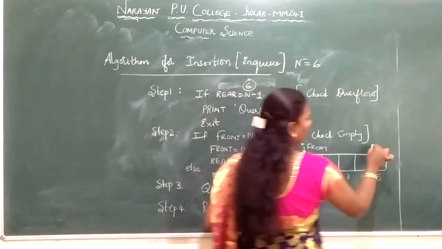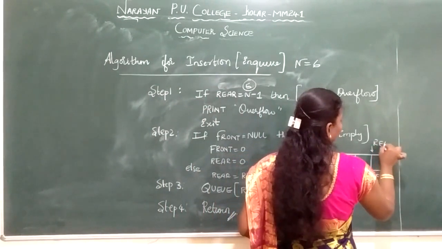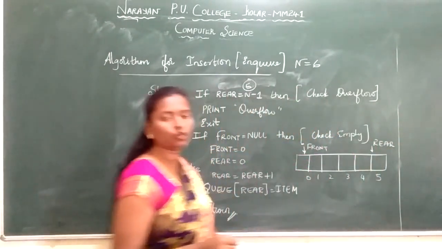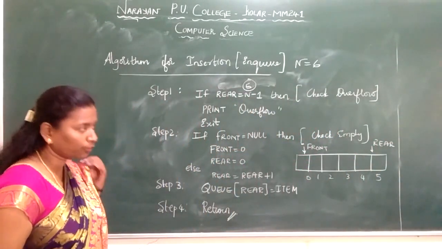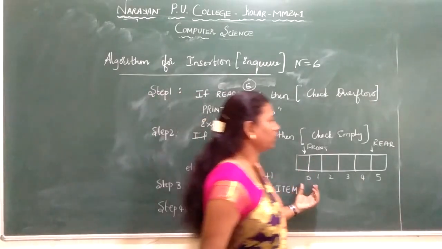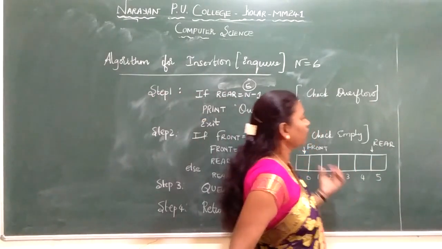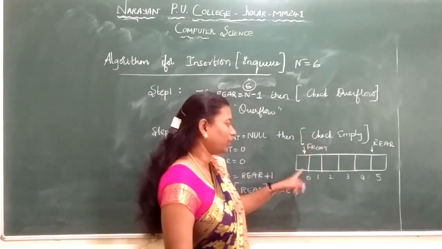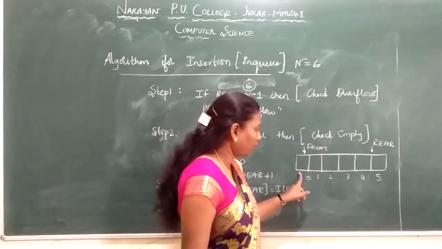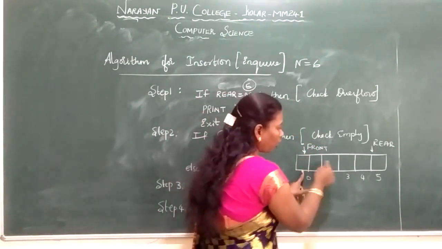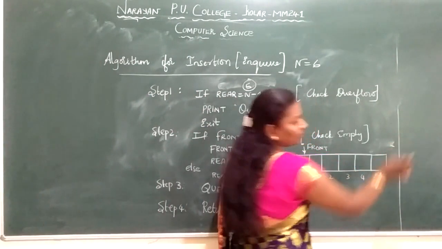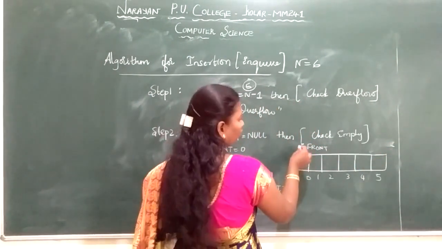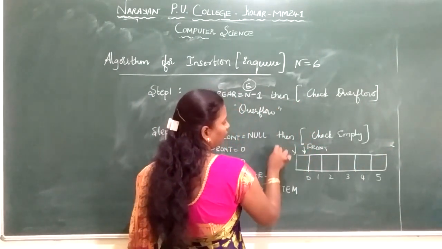Imagine this is your front end and this is your rear end. These are the two pointers which are pointing toward the queue, where front is pointing to 0 position and rear is pointing here. Initially both will be pointing here only. So rear will keep on being incremented. Initially when you have not inserted anything, rear and front will be pointing to the same end, that is 0.